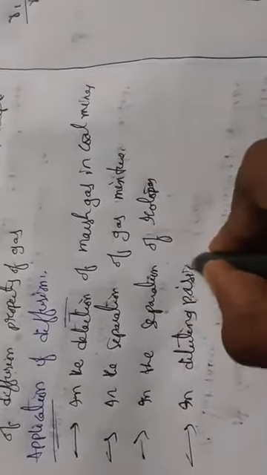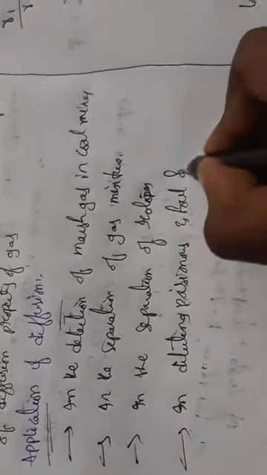When we get a poisonous smell, diffusion is used for that also. So in diluting poisonous and foul smelling gases, when we get any poisonous smell, it can be diluted through diffusion.